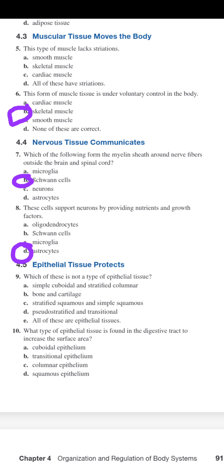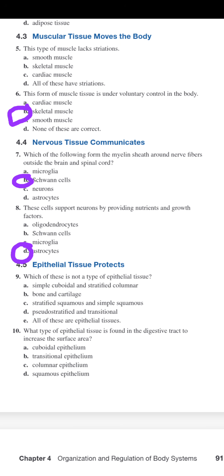Number 9, which of these is not a type of epithelial tissue? We have 4 types of epithelial tissue: simple squamous, simple columnar, simple cuboidal. We actually have 5 types: simple cuboidal and stratified columnar. Yes, we do have these.